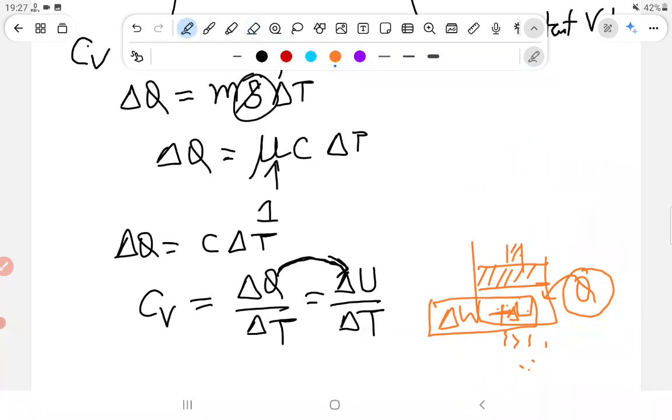Here, whatever energy we are giving is stored in the form of internal energy del U. You should write del W plus del U. Whatever energy we are giving is stored in the form of del U. We don't want any work to be done.